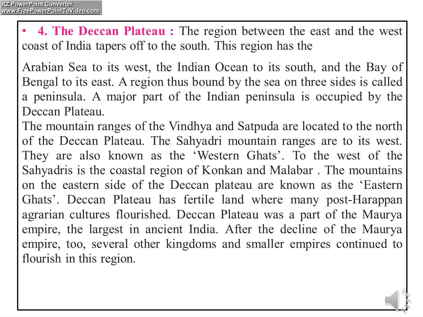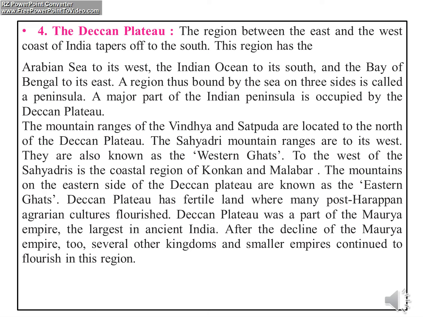Our next point is the Deccan Plateau. Students, please read along with me. The region between the east and the west coast of India tapers off to the south. This region has the Arabian Sea to its west, the Indian Ocean to its south, and the Bay of Bengal to its east. A region thus bound by sea on three sides is called a peninsula.